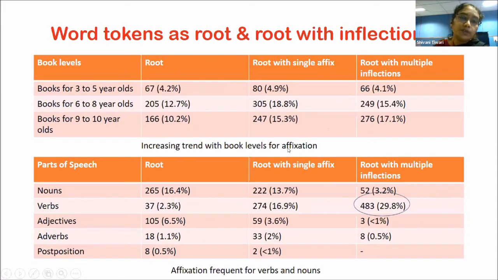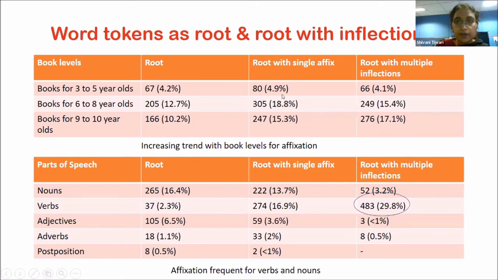We also looked into the percentage of word tokens which we encountered as root alone or root with inflections, as in just one inflection, one affix, or multiple affixes. Again, we represent it by book level and parts of speech in these two tables. With respect to book level, again we found an increasing trend for affixation.